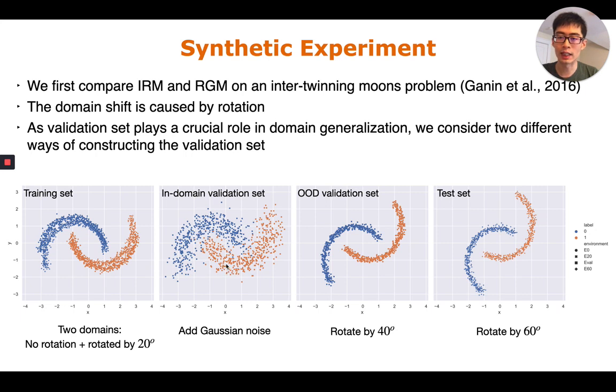Since a validation set plays a crucial role in domain generalization, we consider 2 different ways to construct the validation set. In the in-domain validation set setting, we simply add Gaussian noise on the 2 moons. On the out-of-domain validation set, we instead rotate the 2 moons by 40 degrees, and as you can see, the out-of-domain validation set closely resembles the actual test set, where the examples are rotated by 60 degrees.